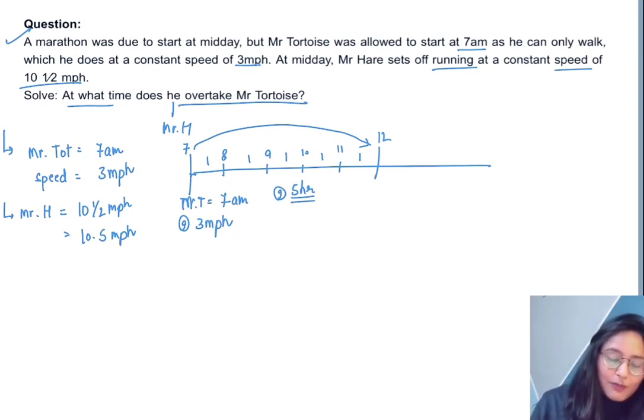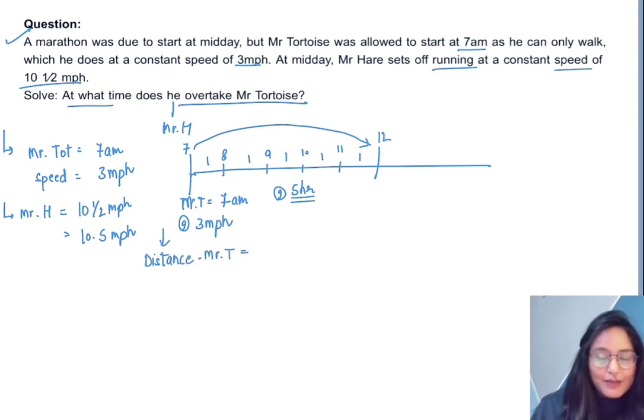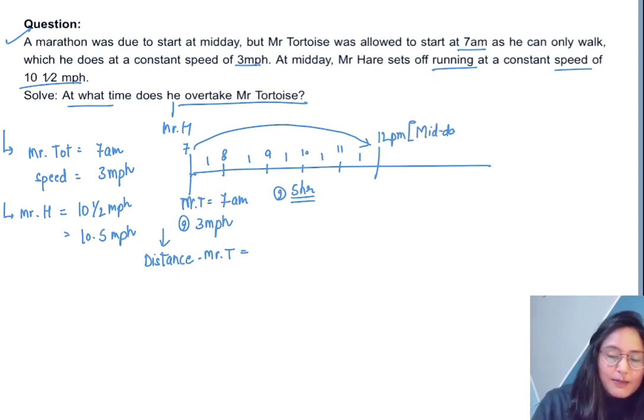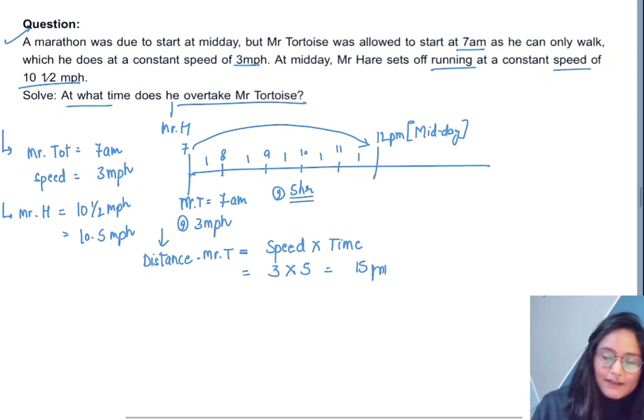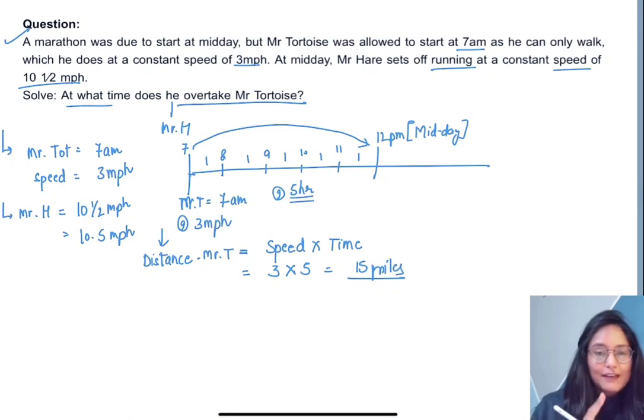From here we can easily find the distance covered by Mr. Tortoise from 7 a.m. to 12 p.m. while walking. 12 p.m. we are representing as midday, which is mentioned in our question. Now we know the formula of distance, that is speed multiplied by time. So we will write the speed of Mr. Tortoise which is given in our question, that is 3. We will write the time, that is 5. We will get 3 5s are 15. We will get 15 miles as the distance which is covered by Mr. Tortoise starting from 7 a.m.